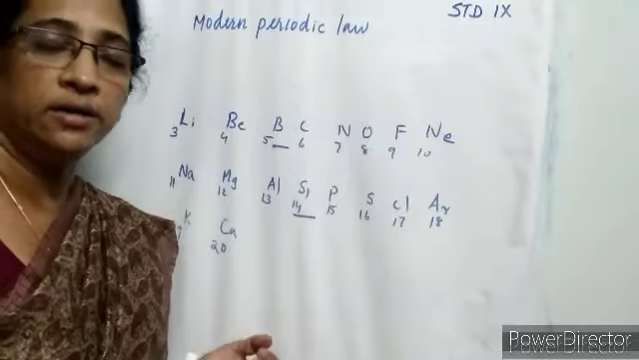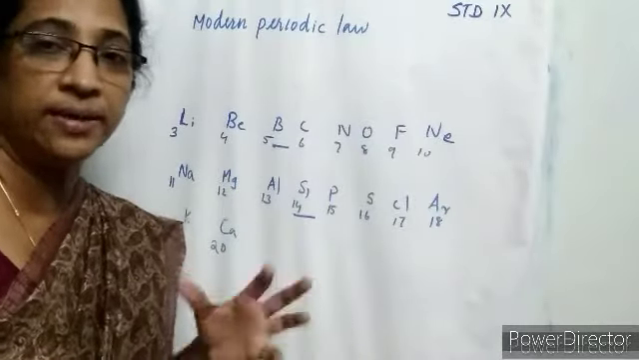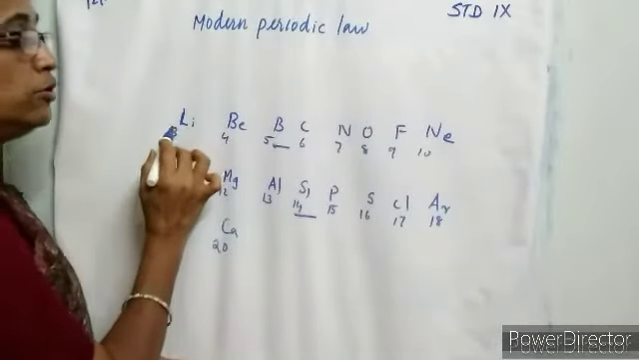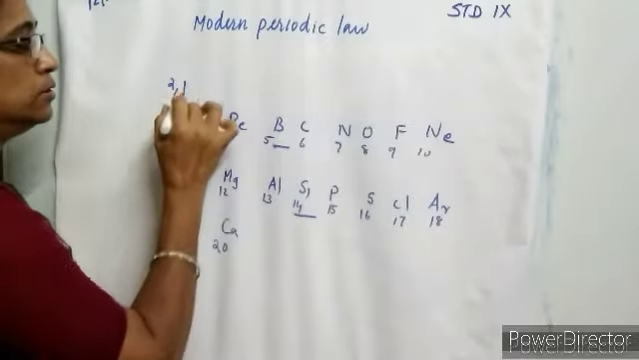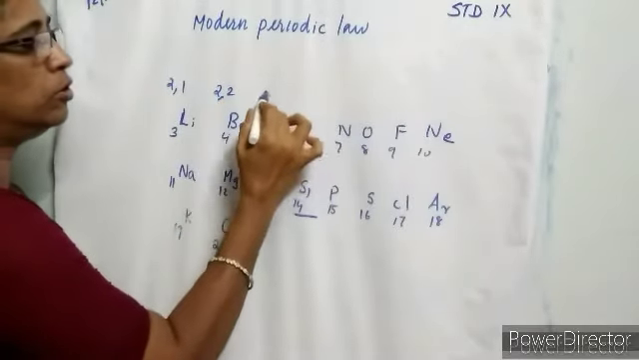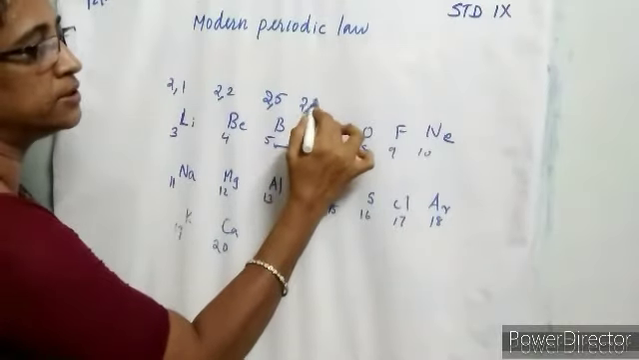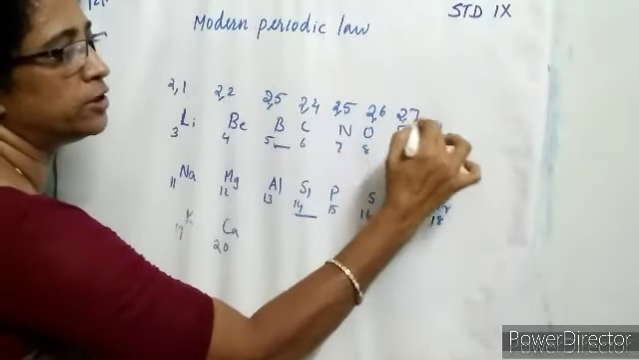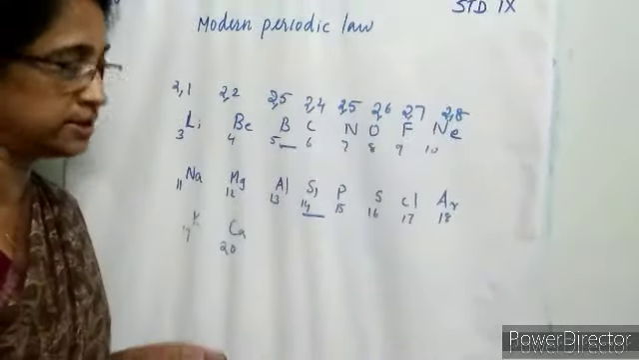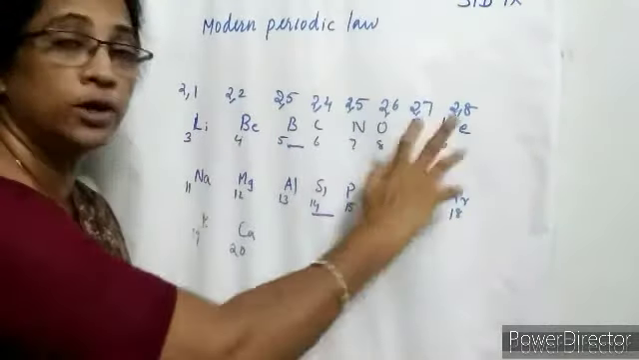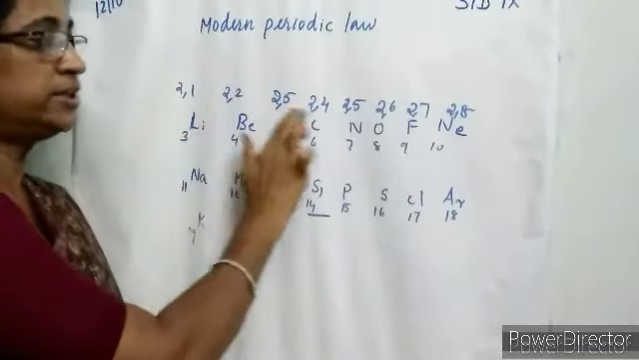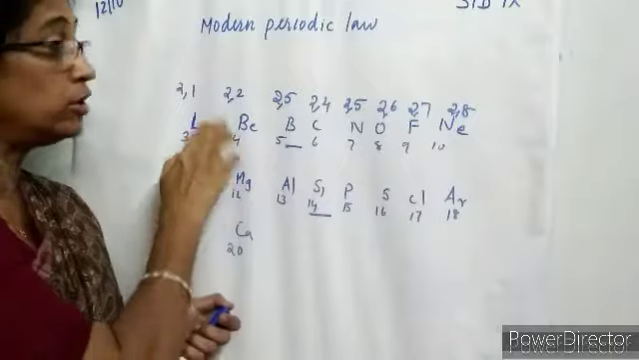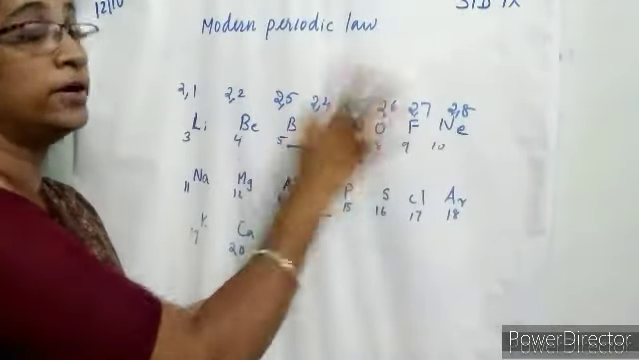Now we are discussing the property trends in a period. Let us write the electronic configuration of elements in period 2. Lithium 2,1, beryllium 2,2, boron 2,3, carbon atomic number 6, electronic configuration 2,4, nitrogen 2,5, oxygen 2,6, fluorine 2,7 and neon is 2,8. By examining the electronic configuration of all the elements in period 2, how many shells are there? Each element in period 2 contains 2 shells. And how many valence electrons? 1, 2, 3, 4, 5, 6, 7, 8.